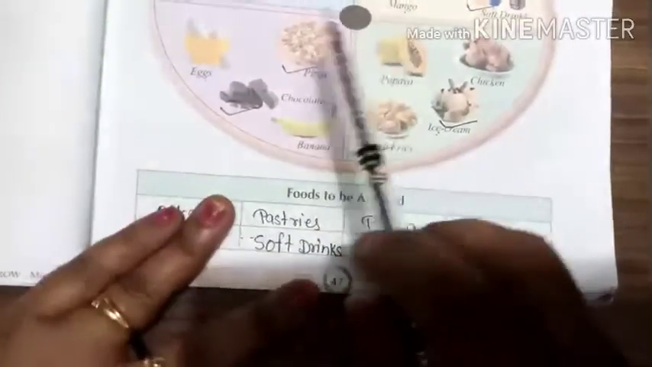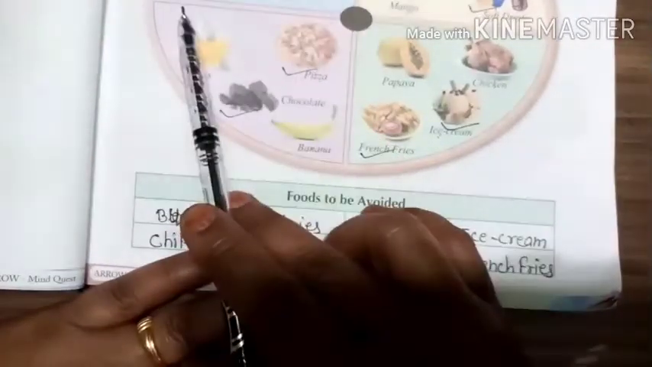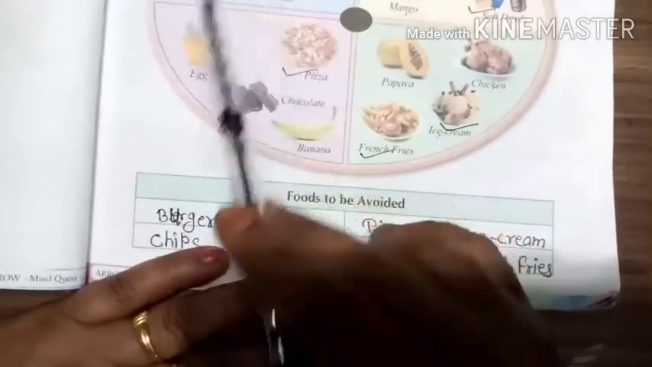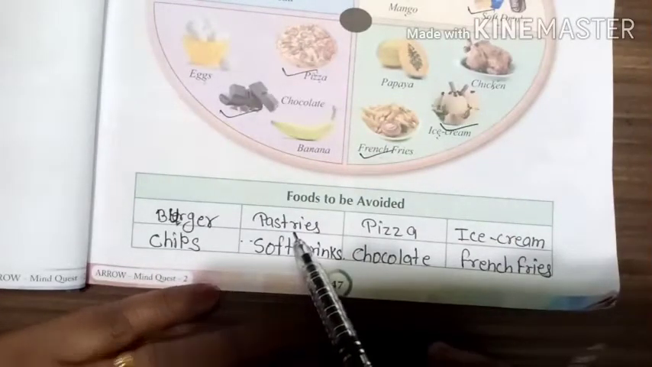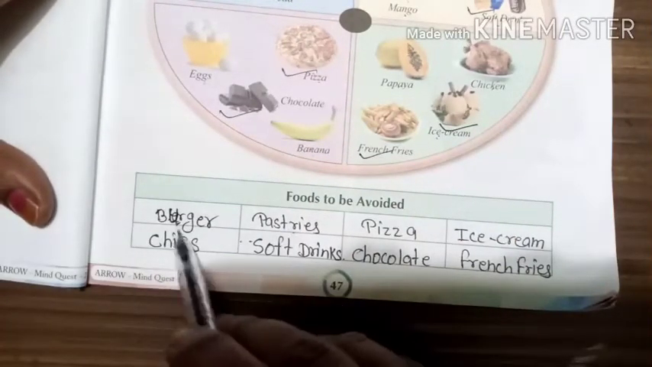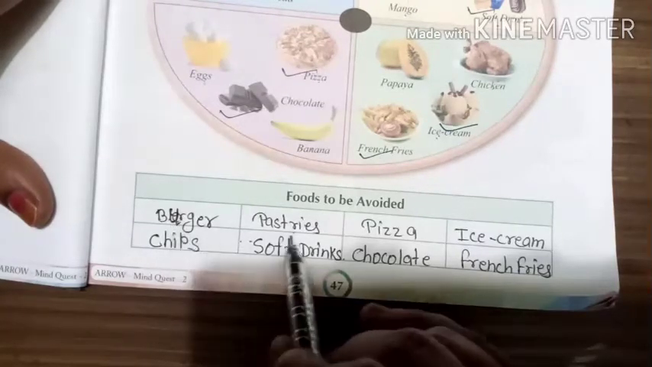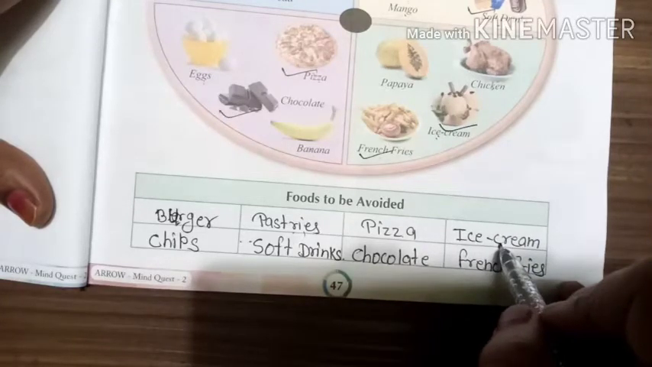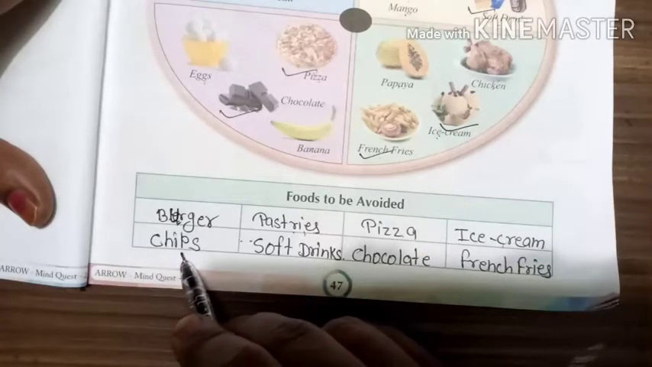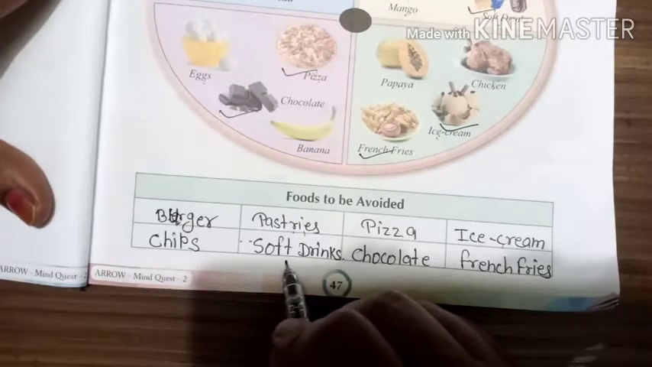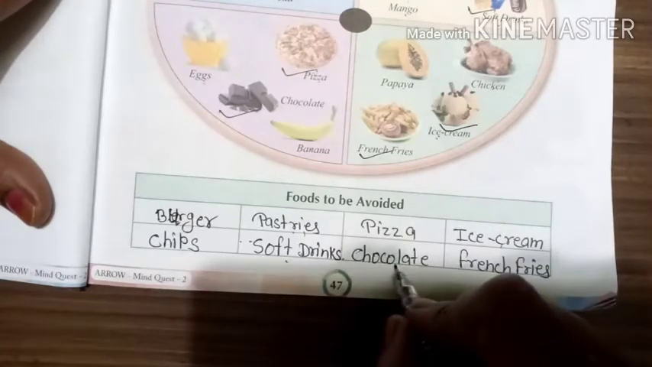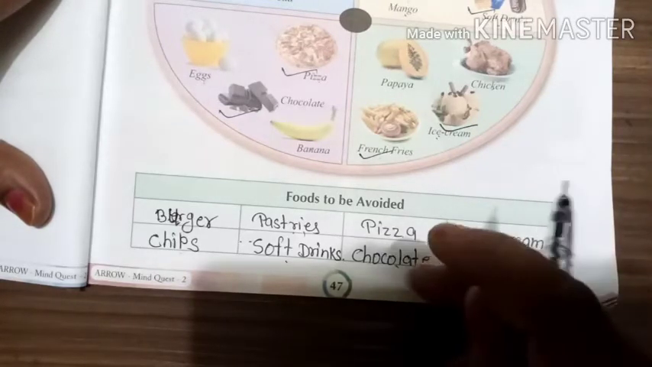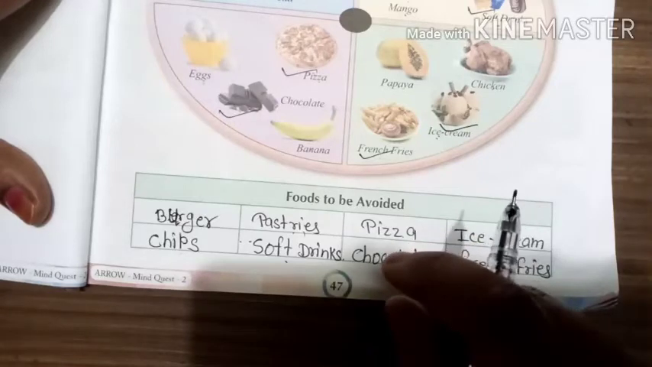I have already put the tick mark on the foods we have to avoid. You also have to put the tick mark on these foods and write the names of these foods in this column. I have already written for you. You can write it from here. The first one is burger. Next one is pastries. Third one is pizza. Fourth one is ice cream. Fifth one is chips. Next one soft drinks. Another one is chocolate. The next is French fries. So these are the different food items which we are supposed to avoid.